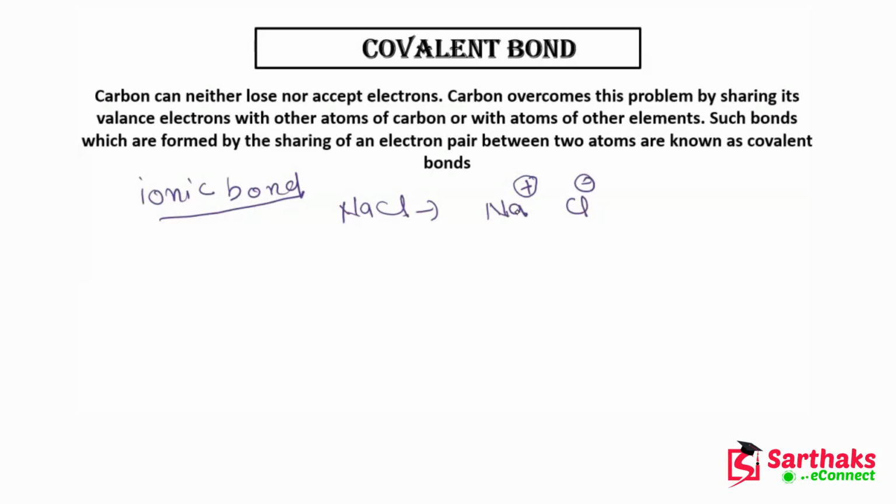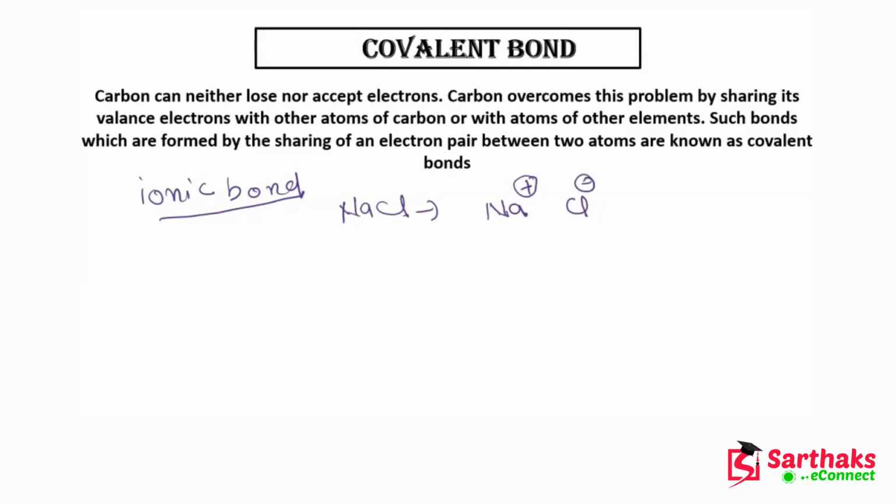But there is a very special thing about carbon, that it can share its electrons. And this is the reason that carbon compounds are present in large number in our nature. Why? Because carbon has the ability to form covalent bonds, since it can share its electrons. So guys, such bonds which are formed by sharing of an electron pair between two atoms are known as covalent bonds.